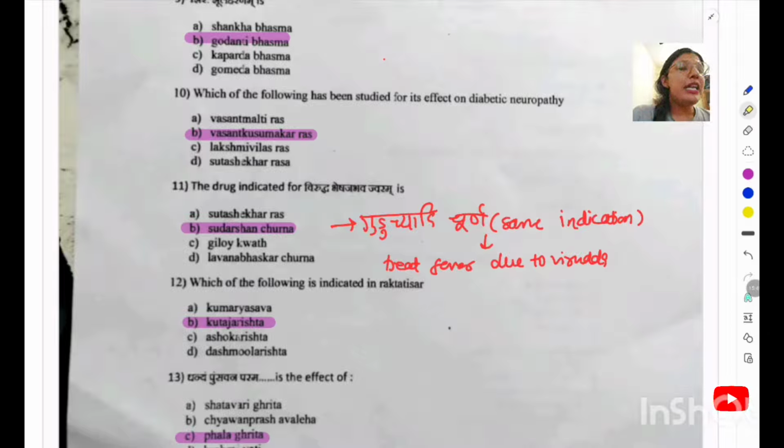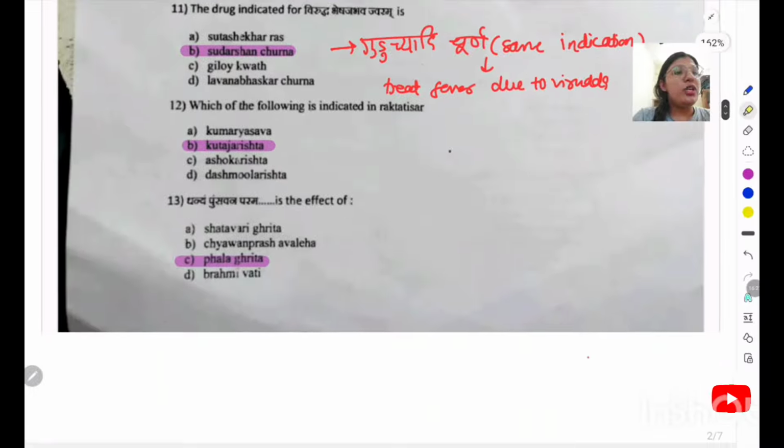The drug indicated for Viruddha Bheshja Bhava Jwara. So what is the meaning of this Viruddha Bheshja term? It's saying that the Jwara which comes after the consumption of Viruddha Ahara or the excessive drinking of Varitar. When a person is drinking polluted water and gets Jwara, or if a person is eating incompatible food, then he gets Jwara. So in those conditions, Sudarshana Churna is recommended, and along with that, the same line is also explained for this Guruchi Adi Churna that treats fever due to Viruddha Ahara.